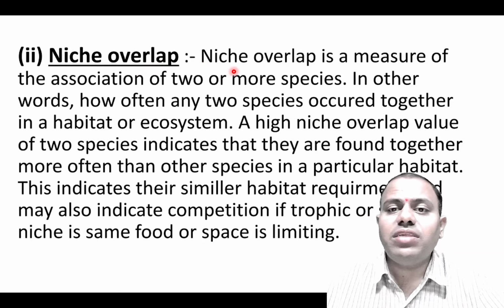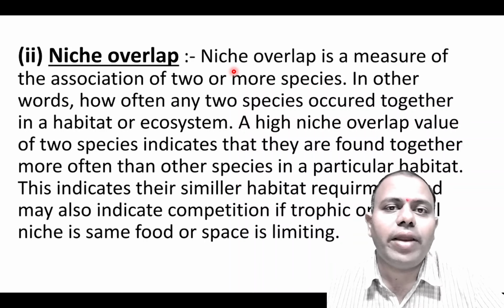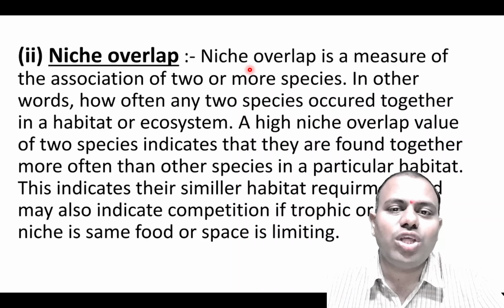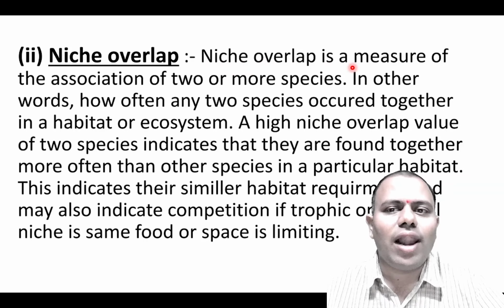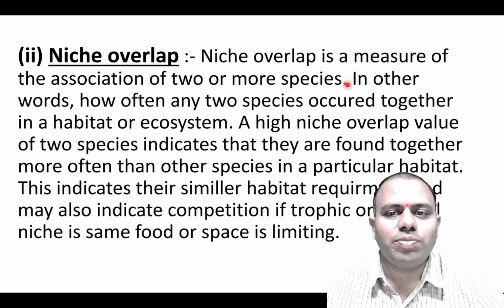Now let's see the niche overlap. Sometimes a tiger may enter the territory of a lion and a lion may enter the territory of a tiger. When this happens, it gives rise to competition. This is what is called niche overlap. It is a measure of the association of two or more species, in other words, how often two species occur together in a habitat or ecosystem.